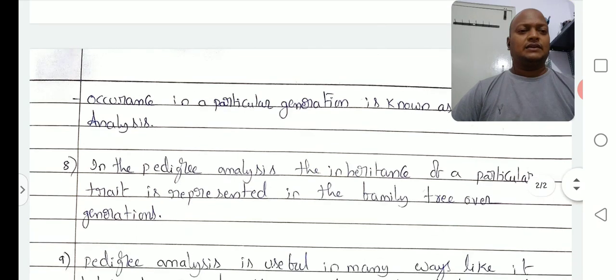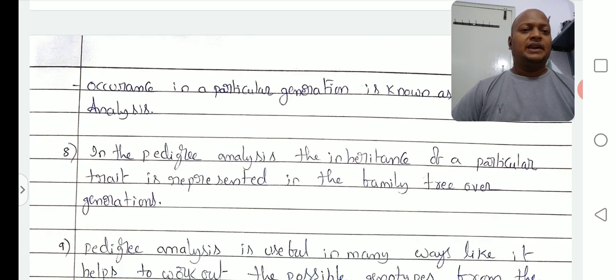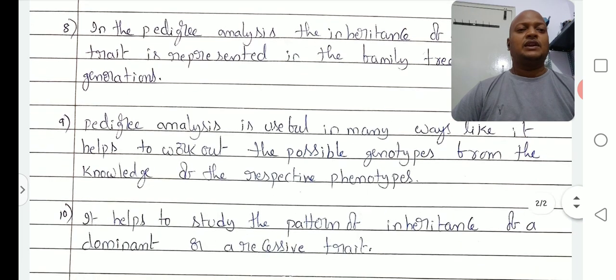Okay, right. Point number 8: in the pedigree analysis, the inheritance of a particular trait is represented in the family tree over generations. So here, a particular trait or character inherited from one generation to another is shown by the study of pedigree analysis. Okay, next, point number 9.